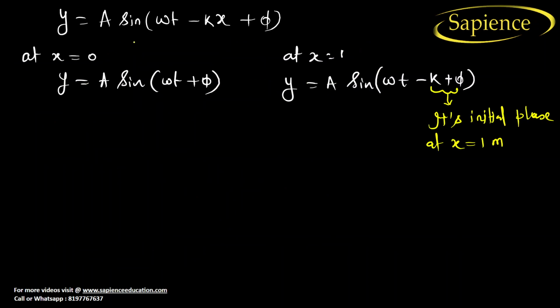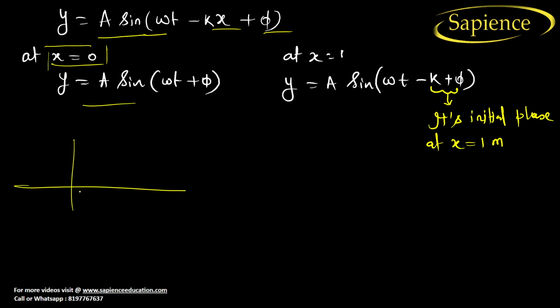Since here y is equal to a sine omega t minus kx plus phi, now at x is equal to 0, what is the value of y? So this is x is equal to 0. So y has a value of a sine omega t plus phi, because if you put 0 here, the kx term will become 0.